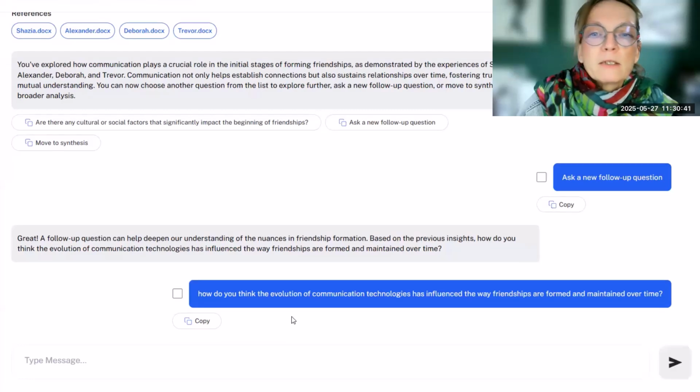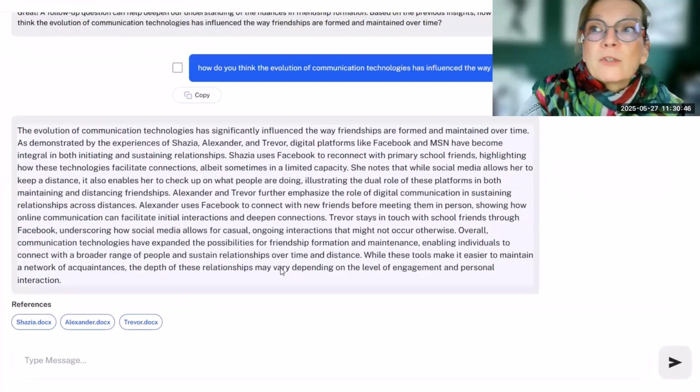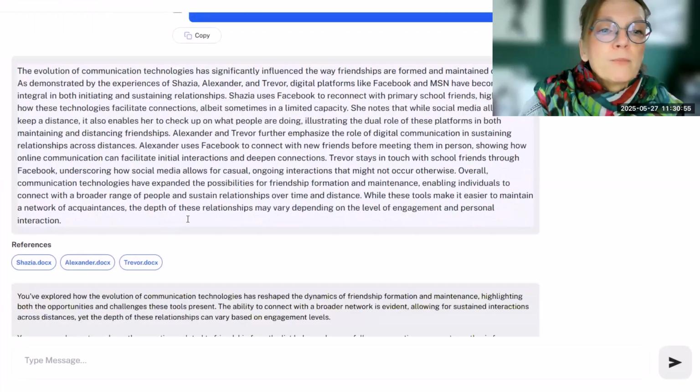Already going into maintenance of friendship, you could also just ask how it influenced how friendships are formed, but that's up to you. So you can always change the prompt as well.